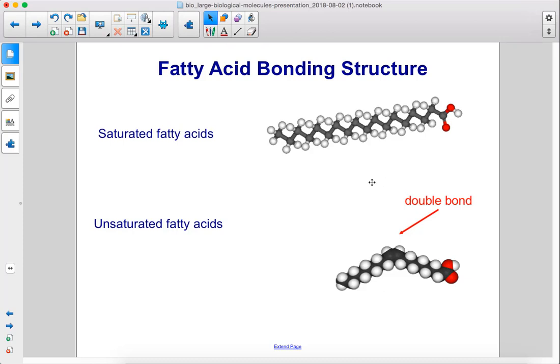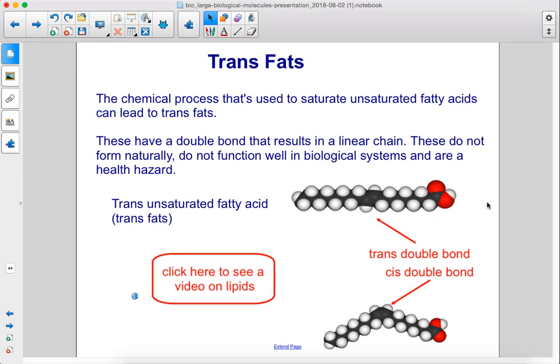Fatty acid bonding structure. Here, saturated fatty acids, and here, unsaturated fatty acids, with a double bond. The chemical process that's used to saturate unsaturated fatty acids can lead to trans fats. These have a double bond that results in a linear chain, like this. These do not form naturally, do not function well in biological systems, and are a health hazard. Here we have trans unsaturated fatty acids, trans fats.